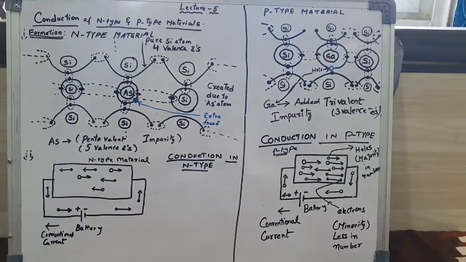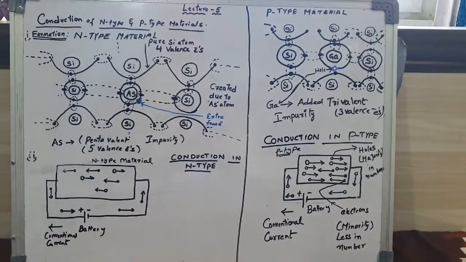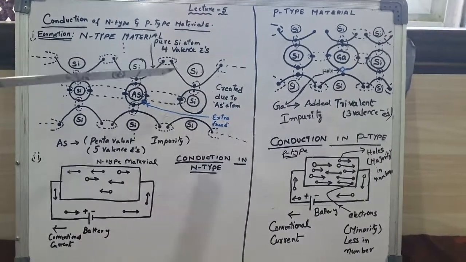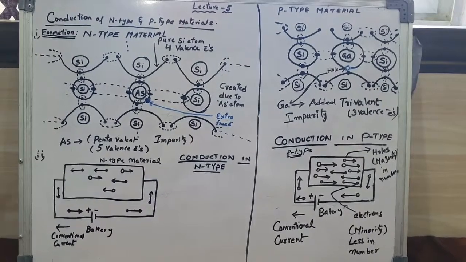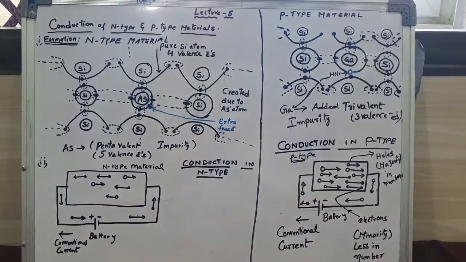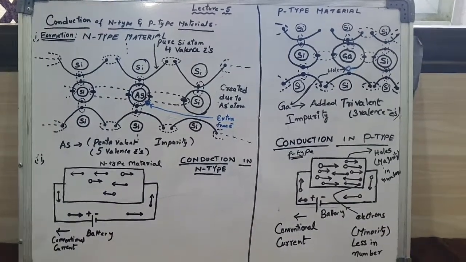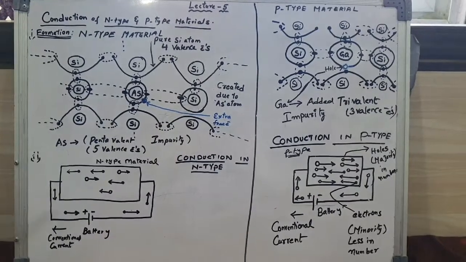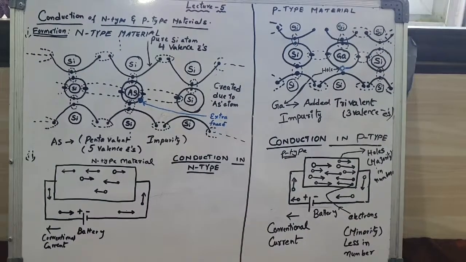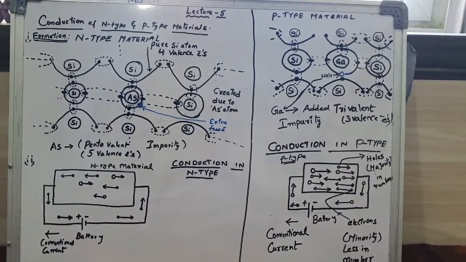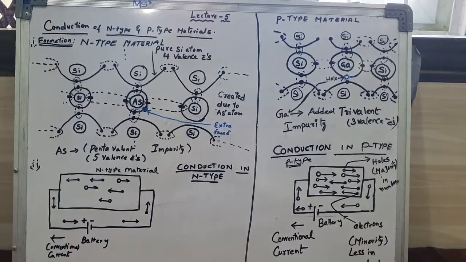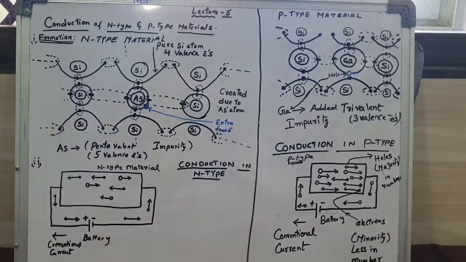Already we know that the N-type material will be formed by doping a small amount of pentavalent impurity which is added to a pure semiconductor. It is called N-type semiconductor, and the elements are arsenic, bismuth, phosphorus, antimony, etc. Like these elements we can add as pentavalent impurity, and this impurity is also known as donor impurity. Already we have learnt in the previous sections.